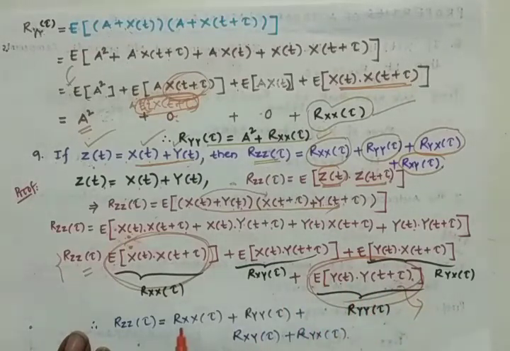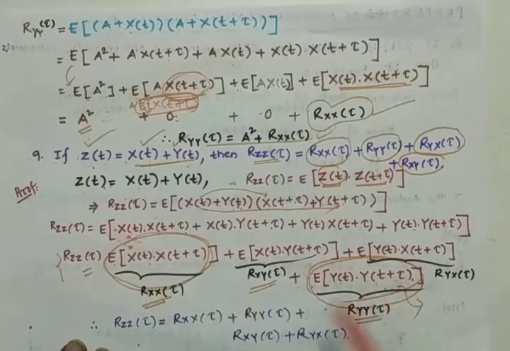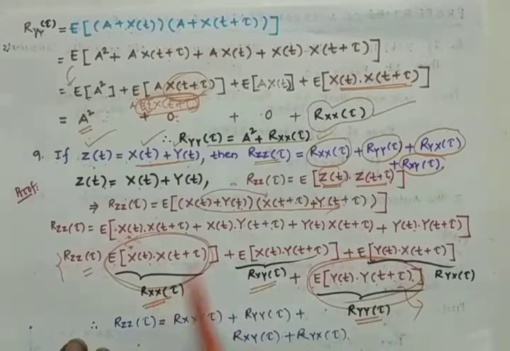We should not call these cross correlation, because this is autocorrelation and this is also autocorrelation. Sorry students, this is autocorrelation and this is also autocorrelation.